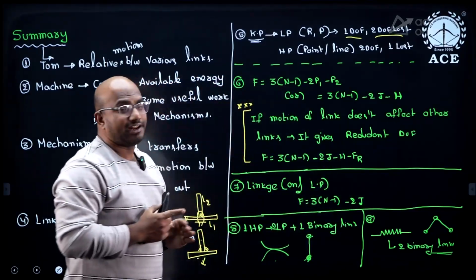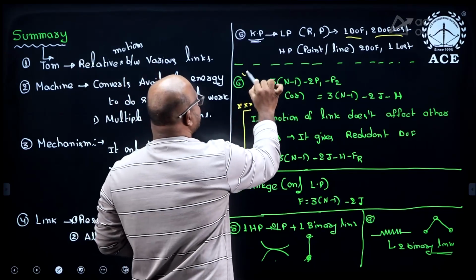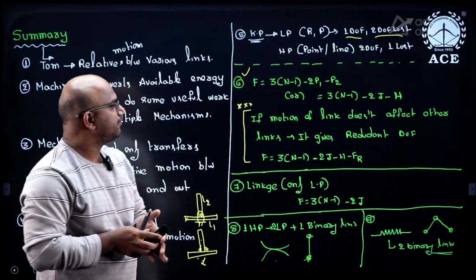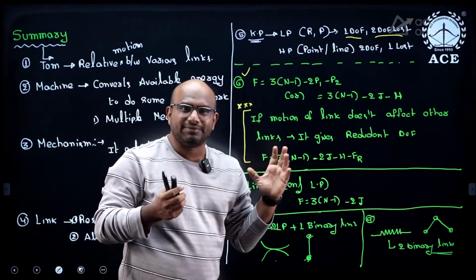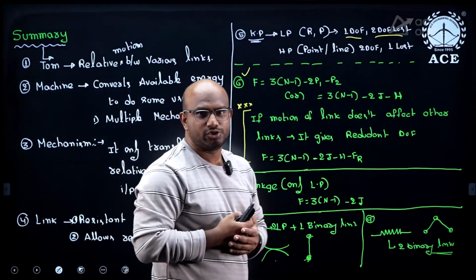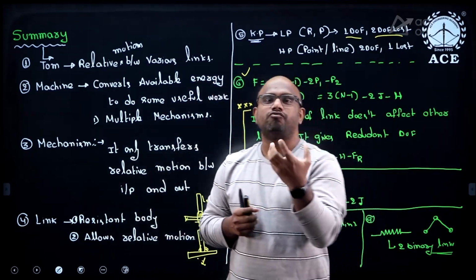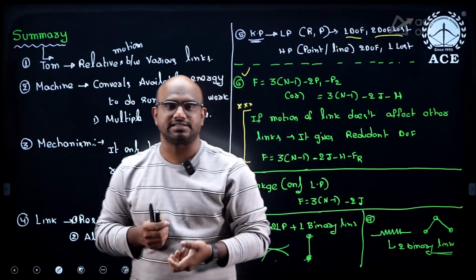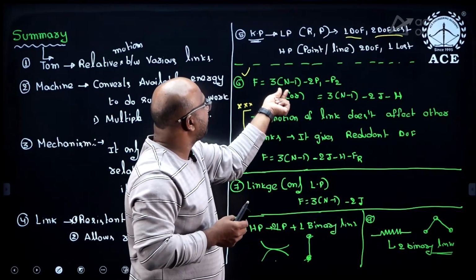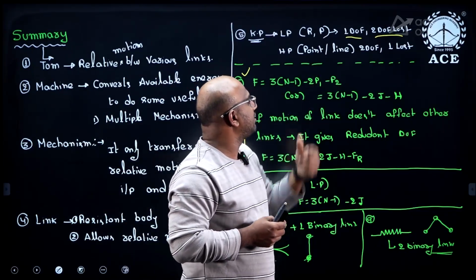Next, degree of freedom. This is very, very important, guys. Suppose I'm having multiple links and multiple joints, they used to ask the question like, find out the degree of freedom of a system. So what is the formula, guys? F equal to 3n minus 1 minus 2p1 minus p2.